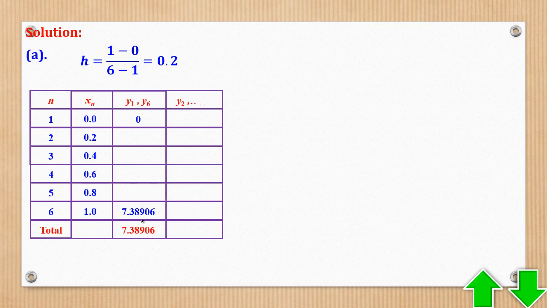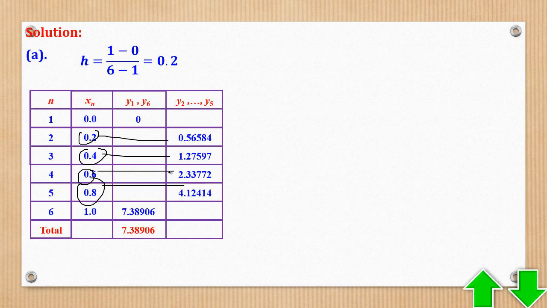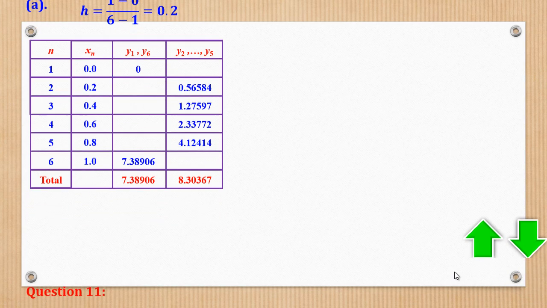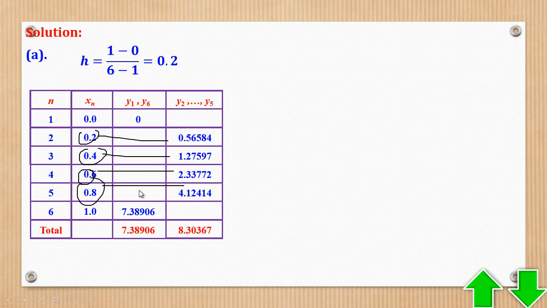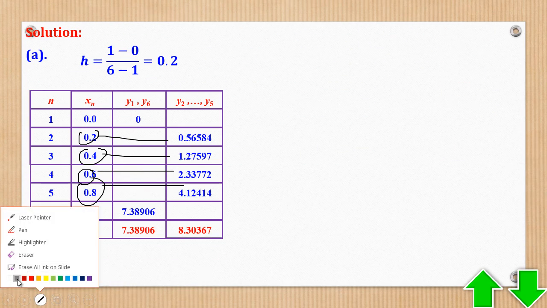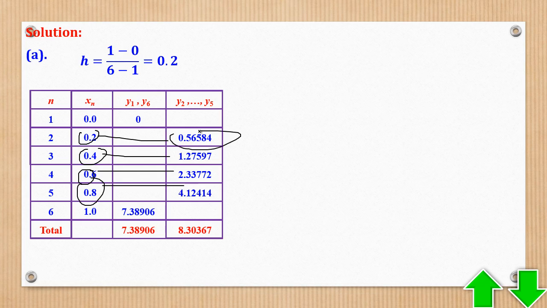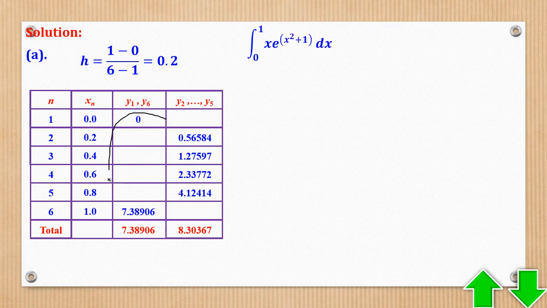Then now the intermediate values. When x is 0.2, we get that. When x is 0.4, we get that. When x is 0.6, we get that. When x is 0.8, we get that. Let me first see the accuracy. They want the answer to 3 decimal places, but the table is to more than 3. It is advisable to add 2 more. That's why you're seeing 5 decimal places here. That is called boosting accuracy. If by mistake the values in the table are to 3 decimal places, then it is no longer okay.